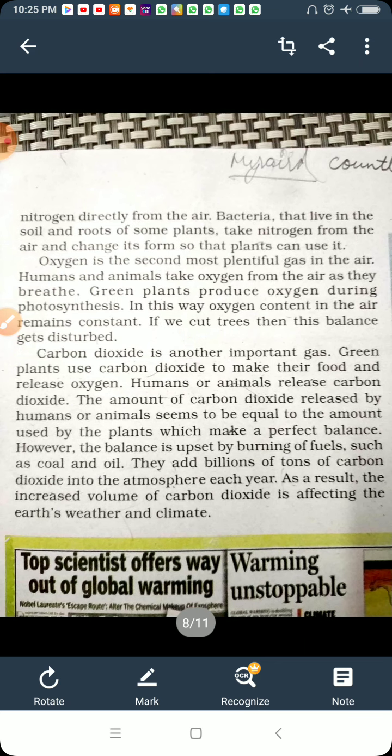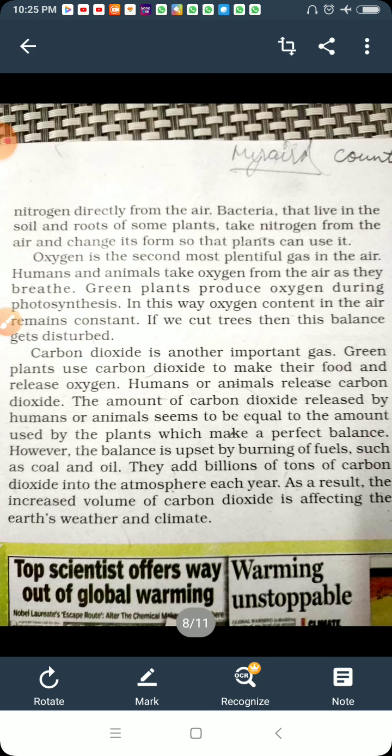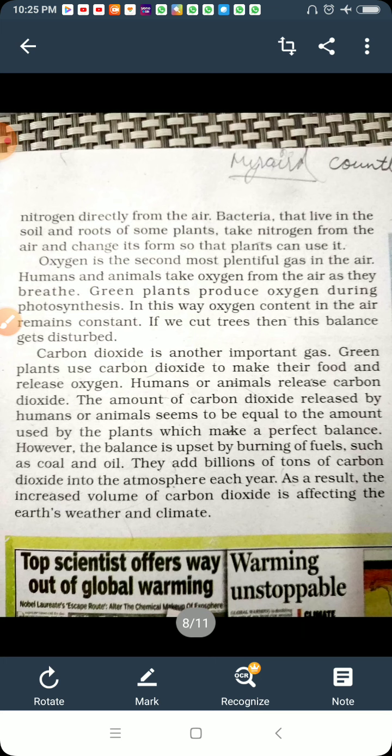You read this process in science, and if we cut the trees, this balance gets disturbed. The problem we are facing on the earth now is that deforestation is taking place, so we are facing an imbalance of oxygen and carbon dioxide.